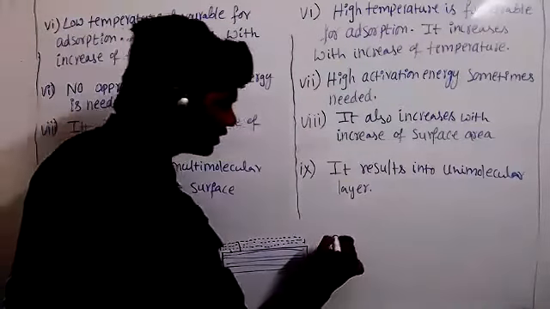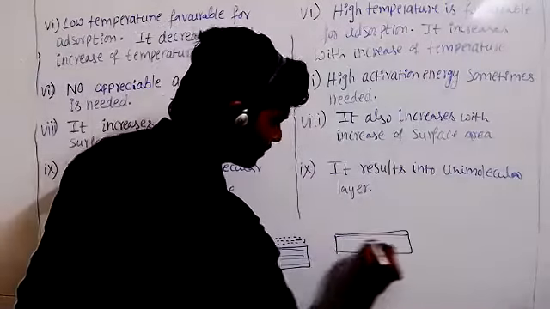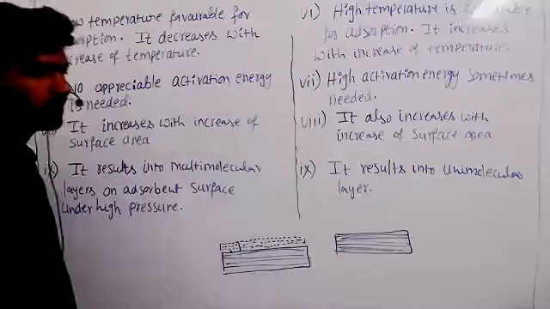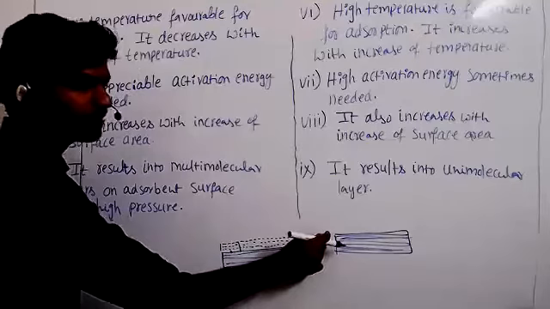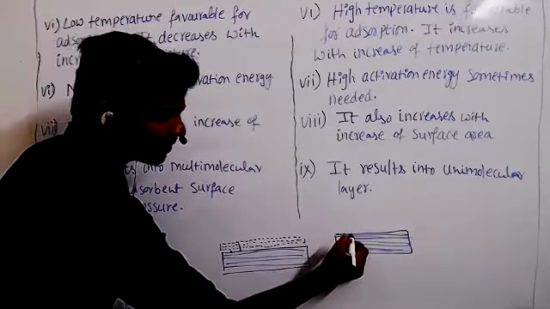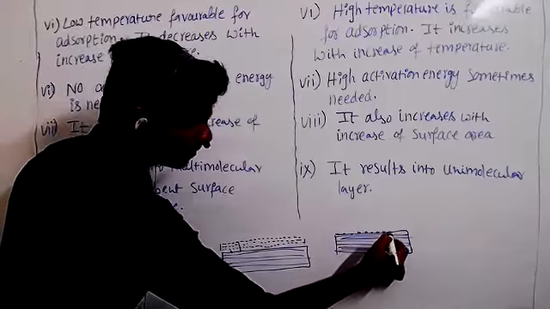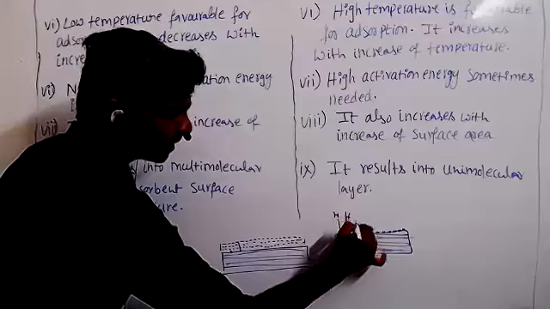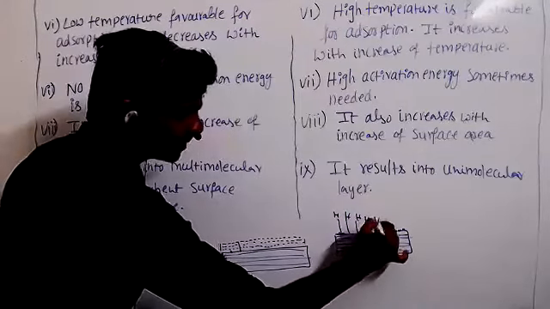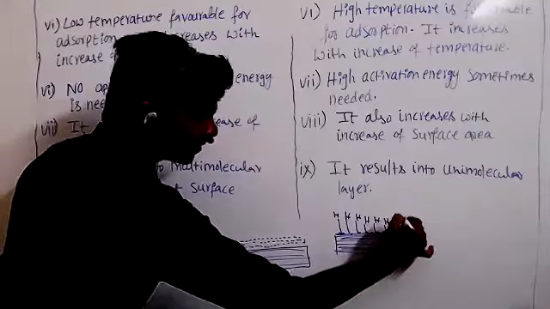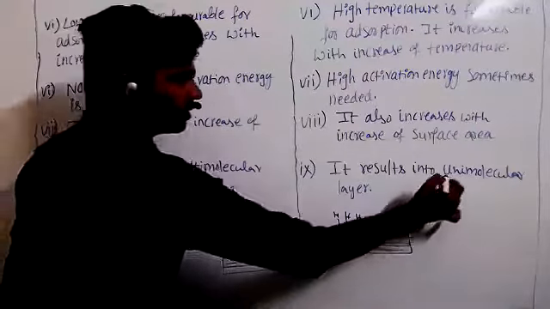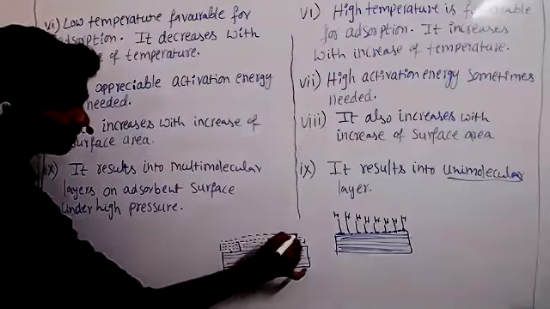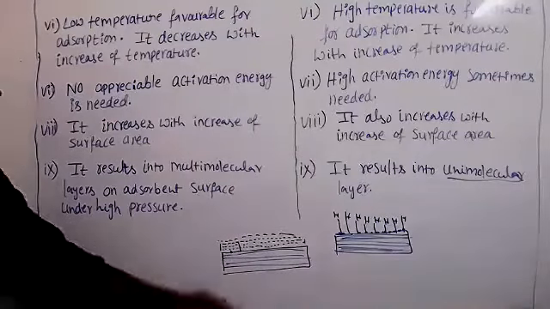But in chemisorption, only one layer of molecules is attached, because a chemical bond is involved. These are the atoms of a solid metal. Once gas is attached as one layer, the binding sites are completed, so further attachment is not possible. That is why it is only unimolecular. But with van der Waals force, no problem, many layers of gases are attached to the surface of a solid.